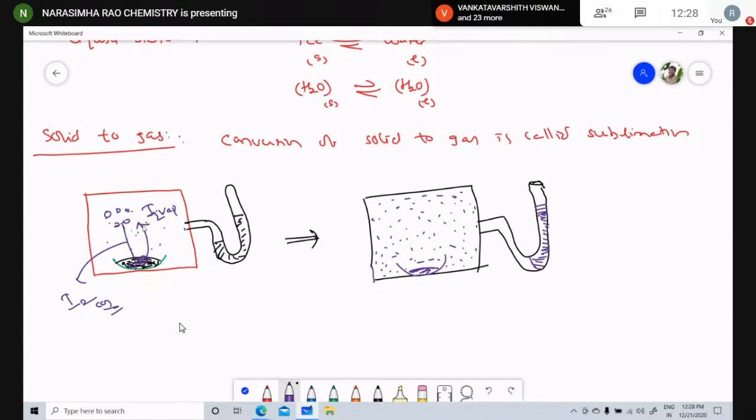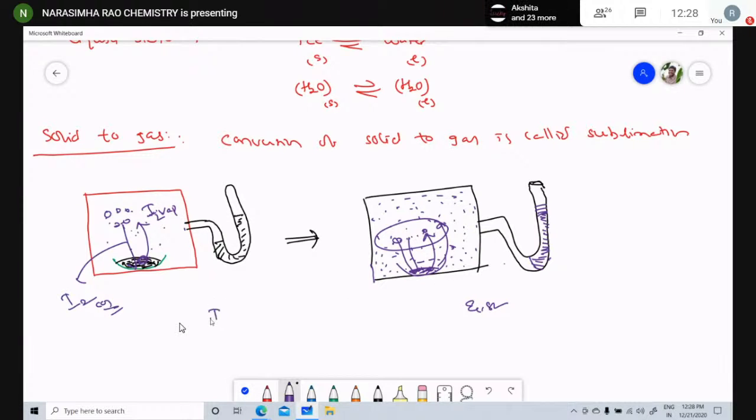After some time, when one iodine molecule evaporates, at the same time one iodine molecule condenses. In this situation, the system approaches the equilibrium state. At the equilibrium state, the rate of the forward reaction and the rate of the backward reaction are the same.